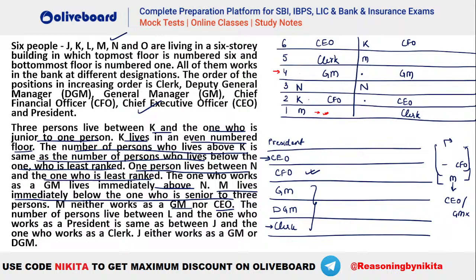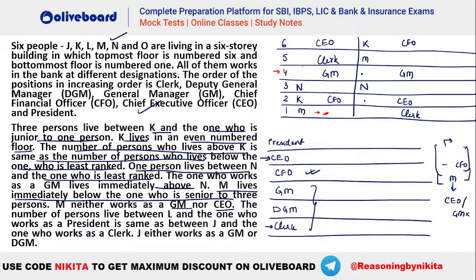Or 3 or 4. Okay, and similarly between your J and clerk, and it is also given J works either as GM or DGM, right? तो J जो है या तो GM होगा, DGM तो possible है नहीं, because you can see either N or M will be the DGM here, है ना? तो या तो N होगा DGM या M होगा यहाँ पर DGM.